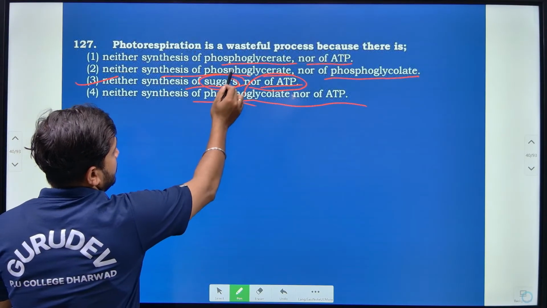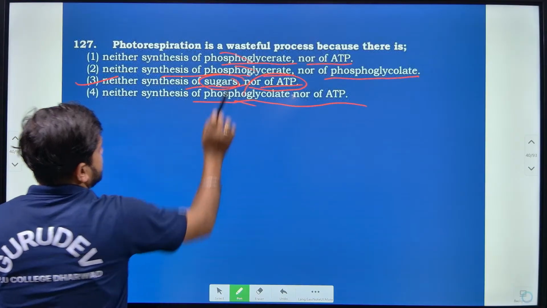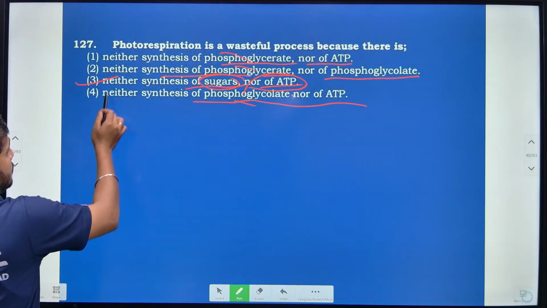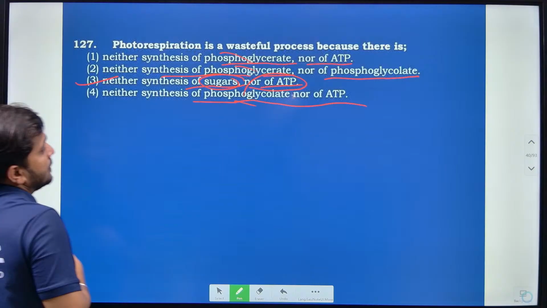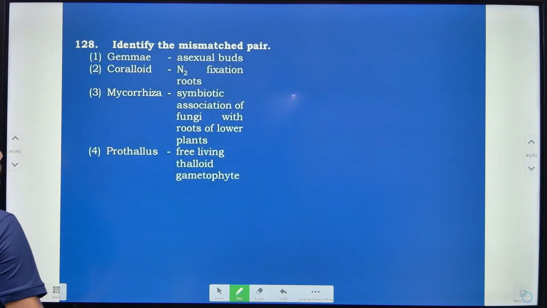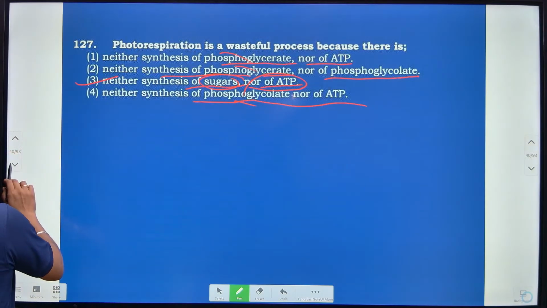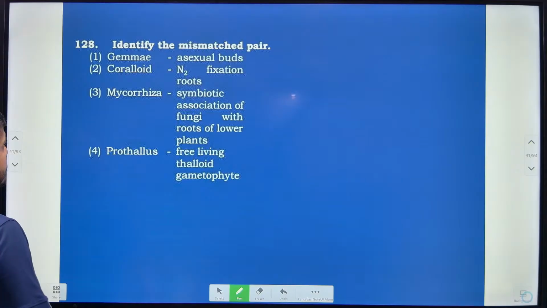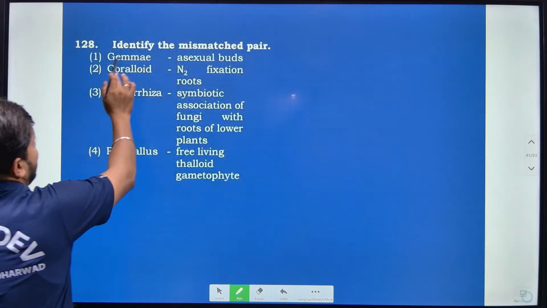Phosphoglycolate can be formed, and phosphoglycerate can be formed, but which cannot be formed here? The sugar, and not even the ATP. That is what we are going to see. So according to that, option 3 is incorrect.